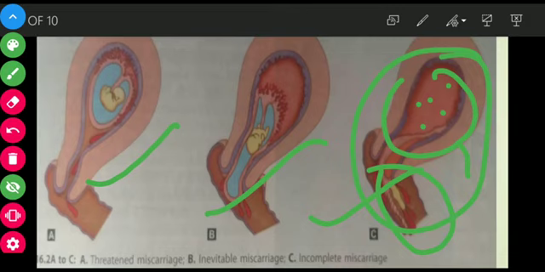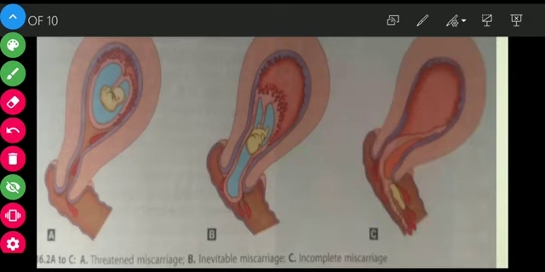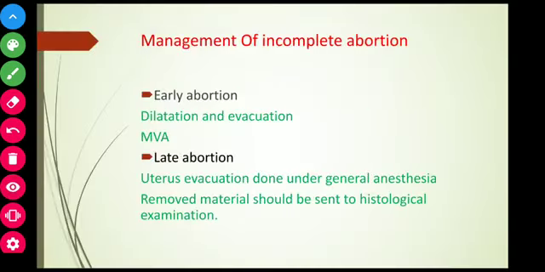We have seen in complete there is no specific treatment because all the conceptual material came out. If any bleeding is there, that might be controlled by giving methergine. And if there is any blood loss, IV infusion can be given. Blood transfusion also can be done. Next we will see incomplete.